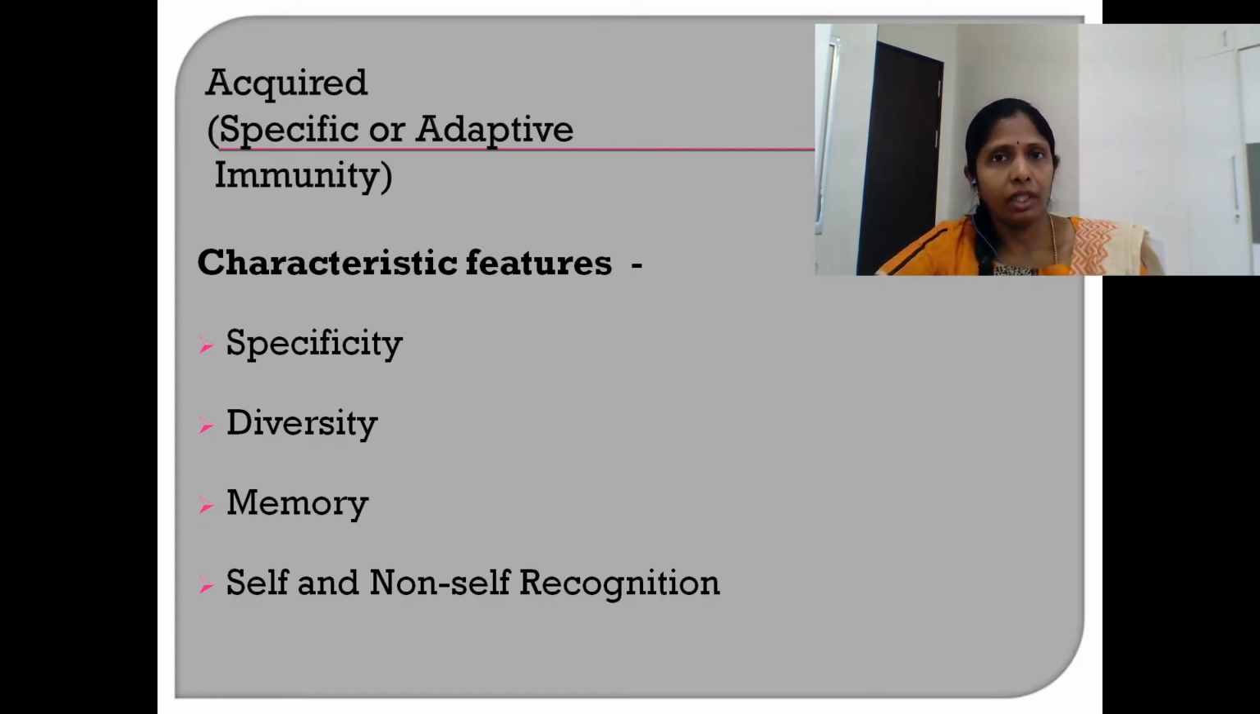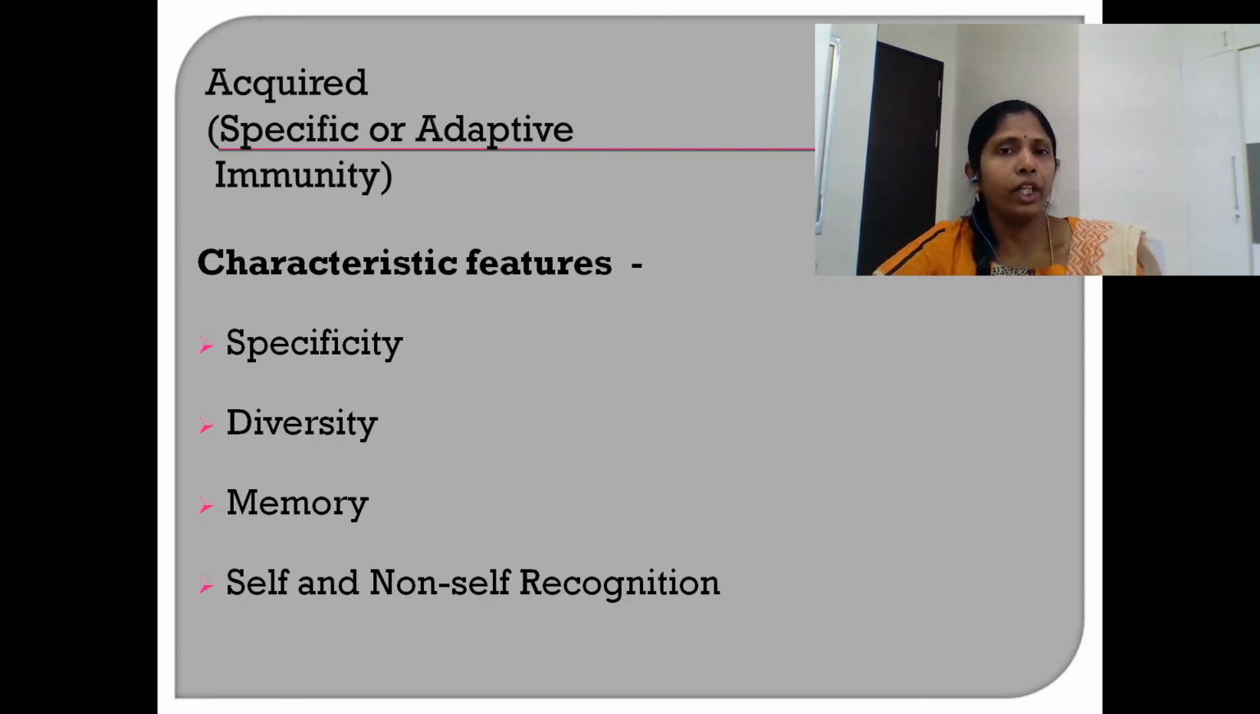Similarly, diversity is another important feature of the adaptive immune system. The adaptive immune system can generate millions of molecules and cells that have identification ability for diverse molecules. That means as many antigens are there, as many antibodies are produced. We are going to see how this operates in the following sessions.